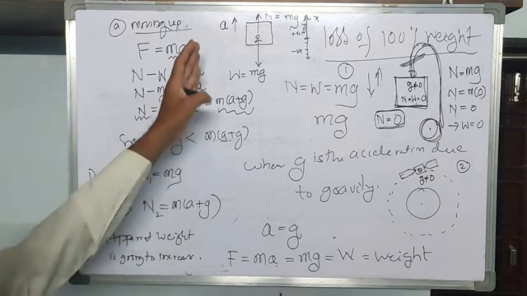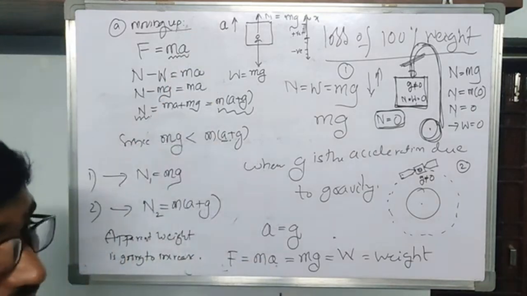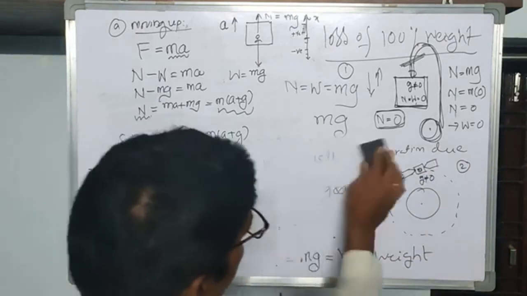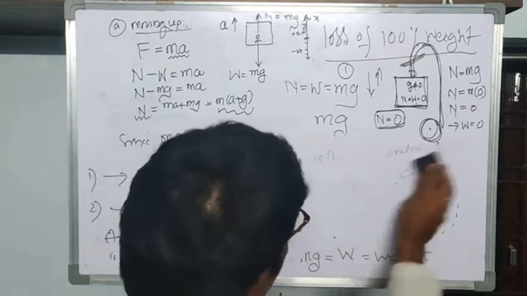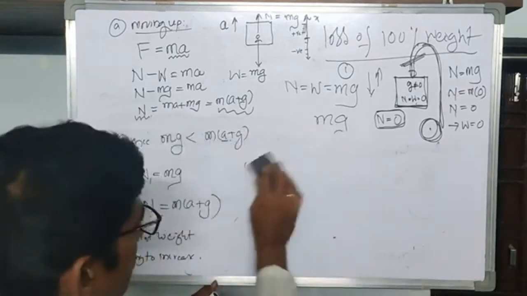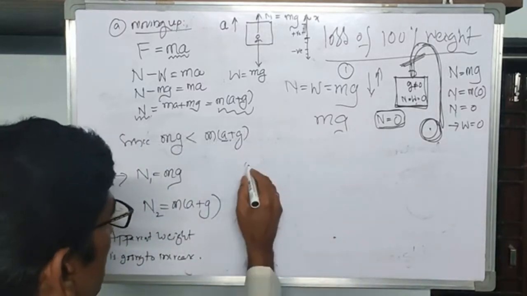This only applies to this particular case. Now you consider the case of the lift moving down. What happens when a lift moves down? The cable is still intact, but it is moving down. Now in this case, let us see what happens here.